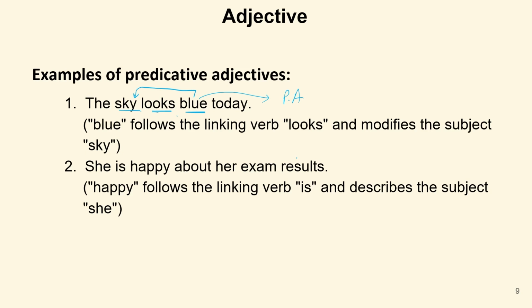She is happy about her exam results. So she is happy about. Now, this is a linking verb, and then we have the word happy. Happy is used for she, because who is happy? She is happy. So she is a pronoun, whereas happy is used for the word she. Also, it has been used after a linking verb. So this is a predicative adjective.